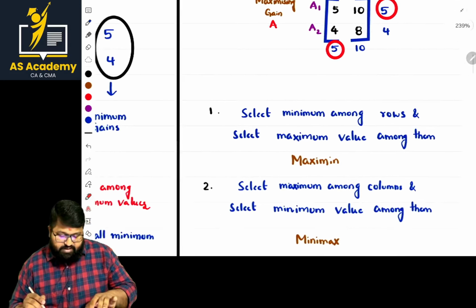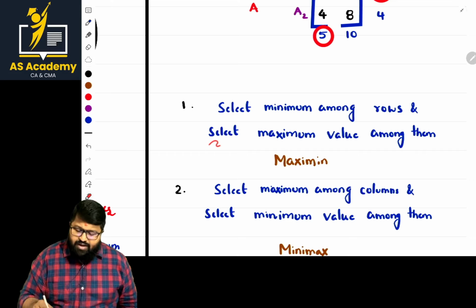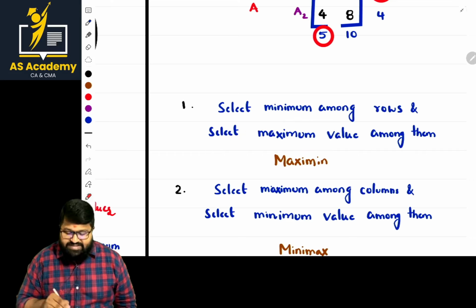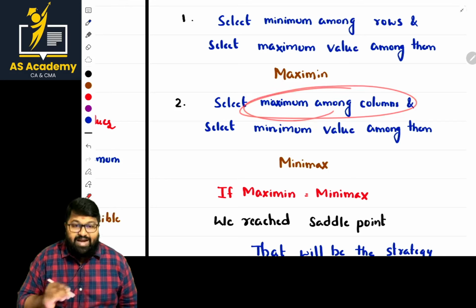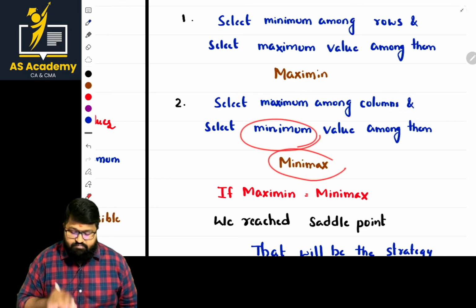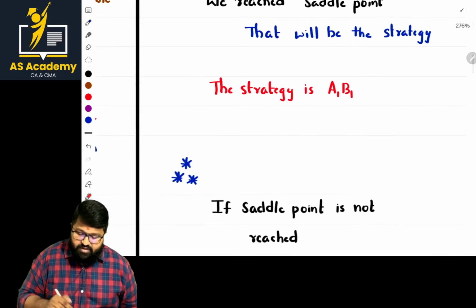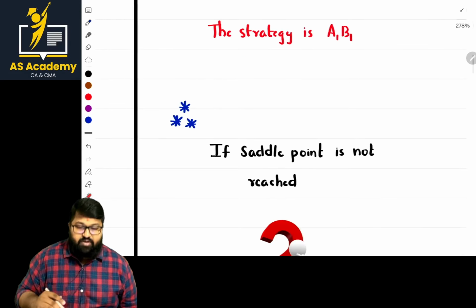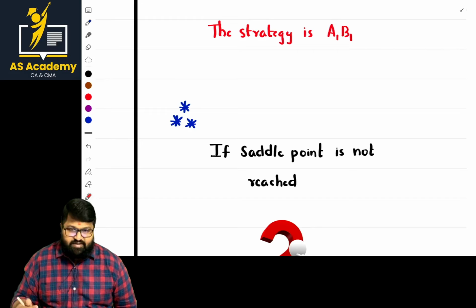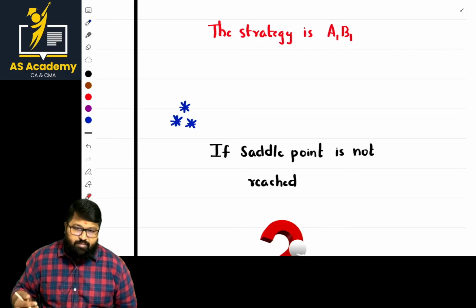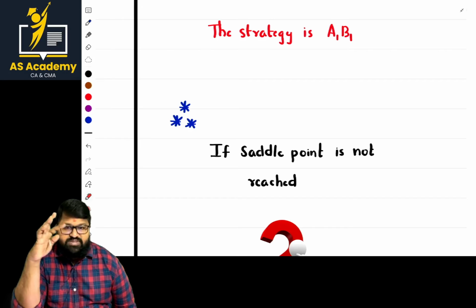See my points. Select the minimum among the rows and select the maximum value among them. That is maximin. Next, select the maximum value among the columns and select the minimum value among those. That is minimax, and there we reach the saddle point. That will be the strategy, A1, B1. If the saddle point is not reached, what should we do? Then we have mixed strategies. In mixed strategies we have different methods: the odds method, the dominance rule, and the graphical method. These three are most important.